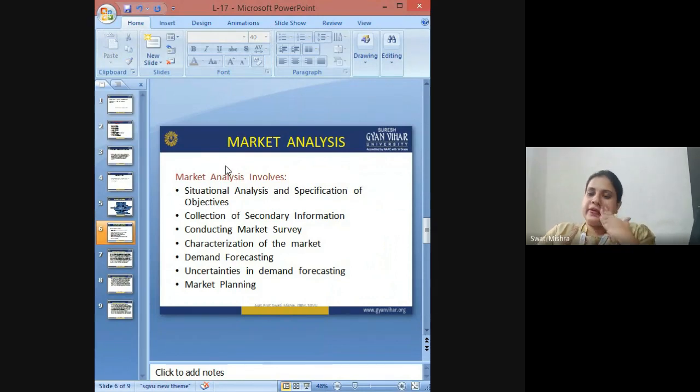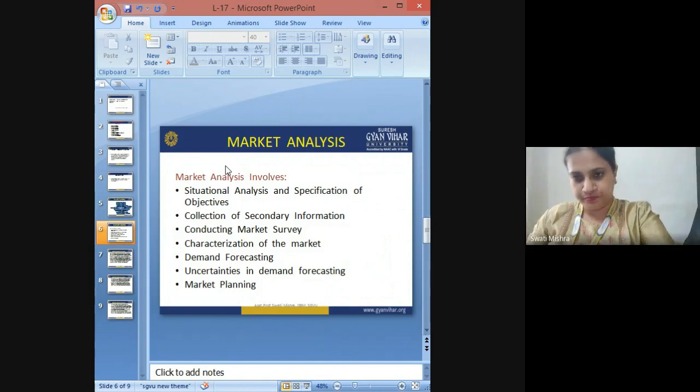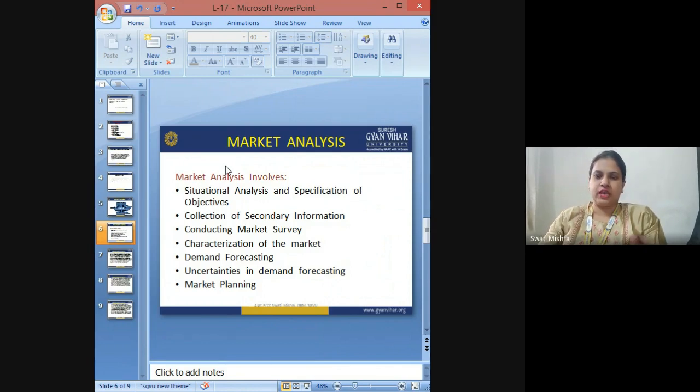So now we have reached the market analysis part. Your market analysis basically involves any sort of situational analysis, and the specification of the objectives is also mentioned over here. Once this specification of objectives and situational analysis is done, you have to collect a lot of secondary information about the previous projects that were conducted and how far successful or unsuccessful those projects have been.